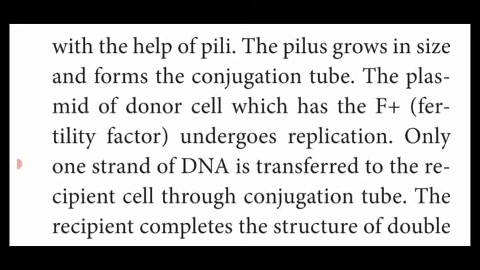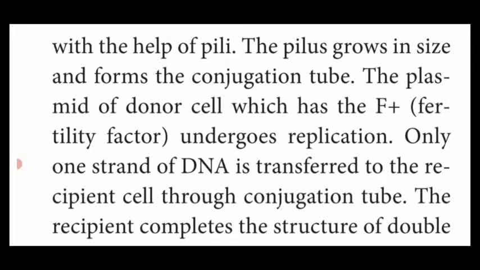The plasmid of the donor cell, normally bacteria have an extra chromosomal circular self-replicating autonomous element named the plasmid. They have double-stranded DNA, isn't it? So the plasmid of a donor cell, which has the F plus factor named the fertility factor, undergoes replication.